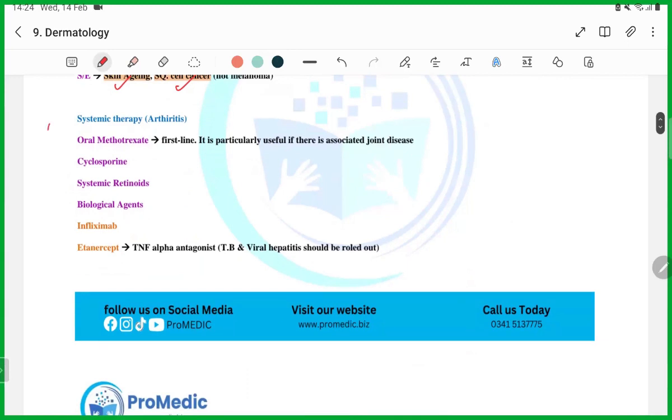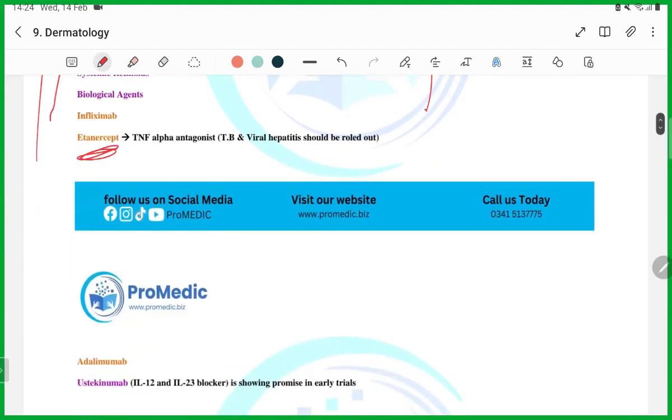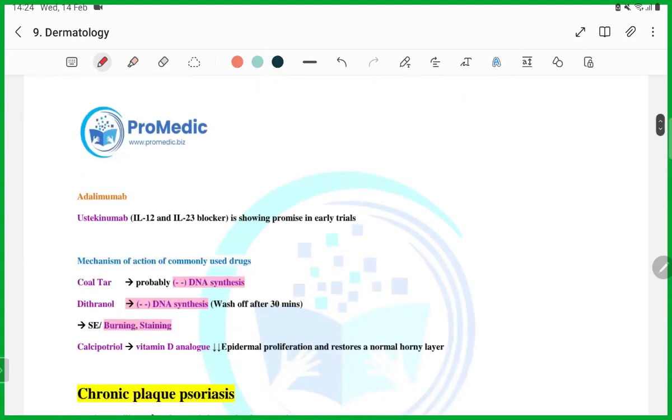Then we have already read about psoriatic arthropathy in rheumatology, and we know that the treatment for that is this one. This is what I already told you, that whenever you are going to start etanercept, a tumor necrosis factor inhibitor, TB is the one that should be ruled out. Then this one, guys, adalimumab, these are the monoclonal antibodies. Okay, it can be used, and the mechanism of action should be this: interleukin 12, interleukin 23 blockers. Remember it, guys. Remember it.